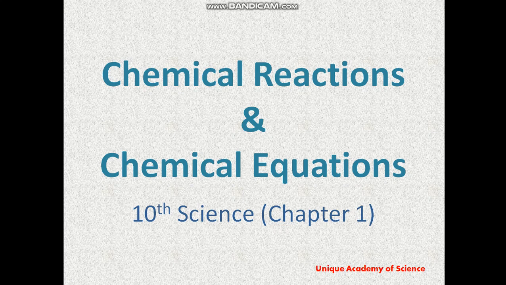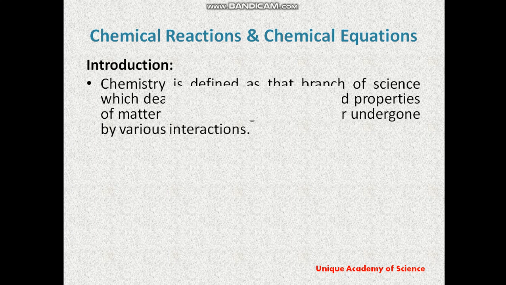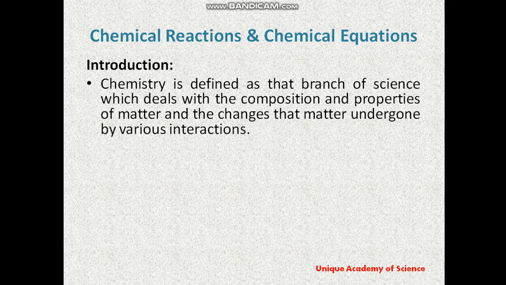chemical reactions. So the first chapter we can start: chemical reaction and chemical equation. First we take the introduction. What is chemistry? Chemistry is defined as that branch of science which deals with the composition and the properties of matter, and also the changes the matter undergoes through various interactions.